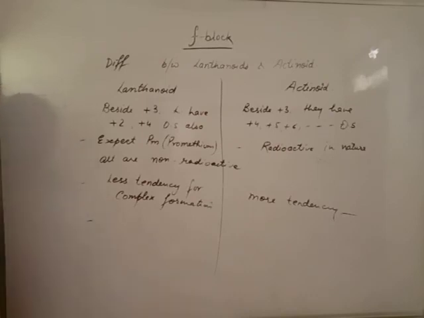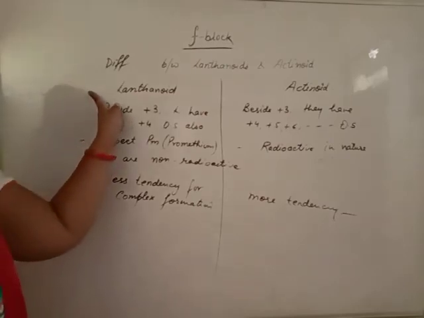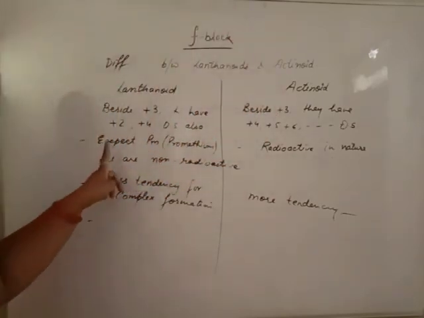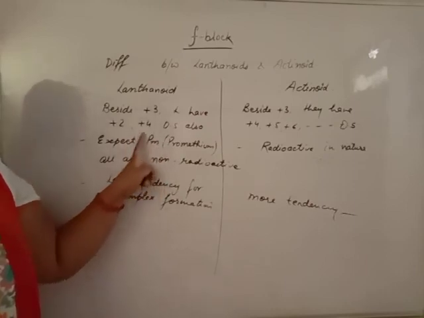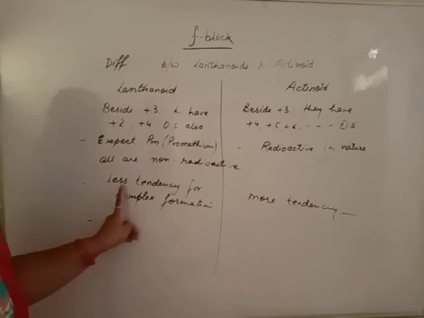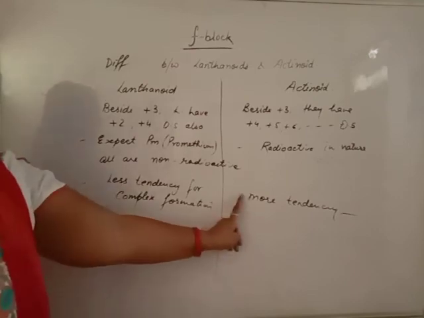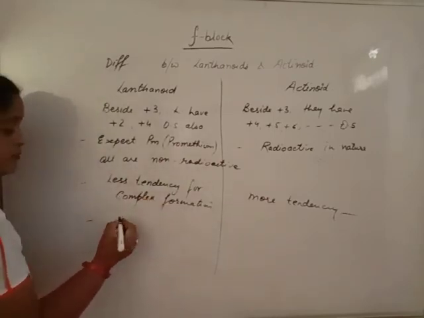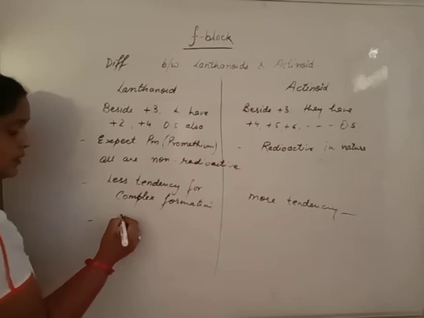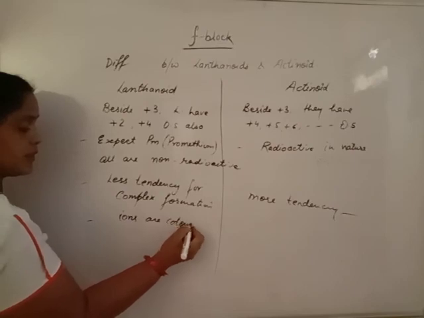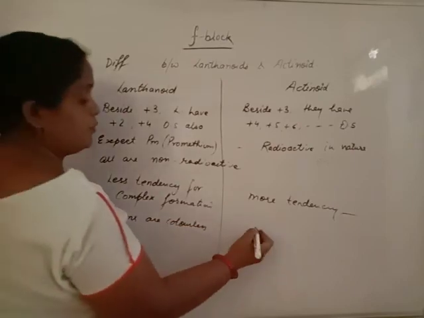Then, plus 3 oxidation state both have, but lanthanoids have plus 2 and plus 4, while actinoids have plus 4, plus 5, plus 6 and so many. All are non-radioactive except promethium, while actinoids are all radioactive. Beta, lanthanoids form complexes but in less amount. Actinoids form complexes in large amount. Lanthanoids do not produce colored ions. The ions are colorless. But actinoids produce colored ions.